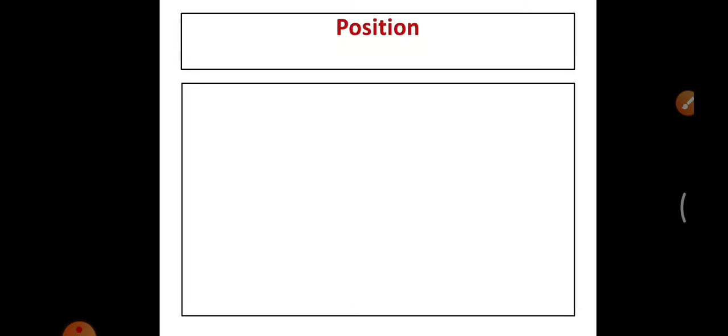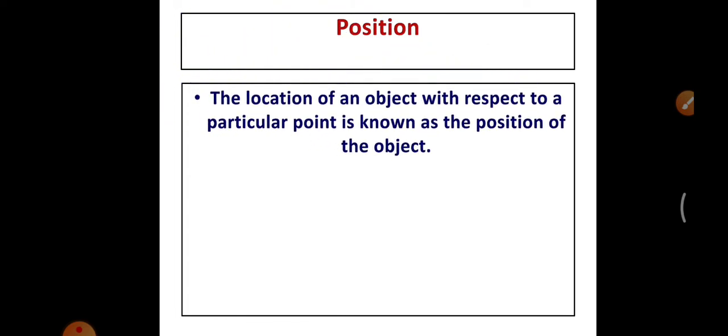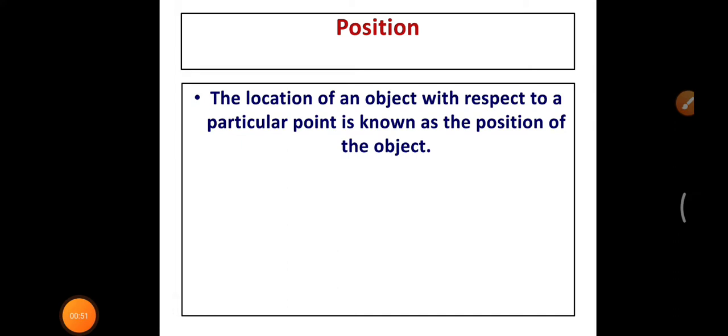How we can define the position of the object. The location of an object with respect to a particular point is known as the position of the object. So how we can say the position of the object?